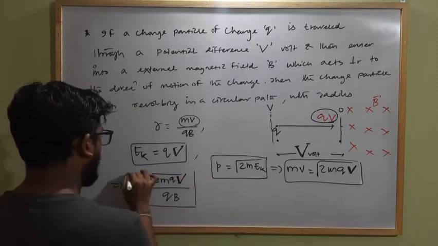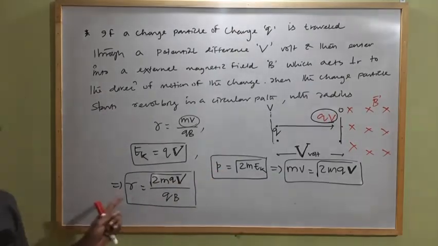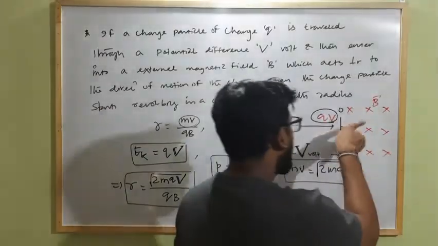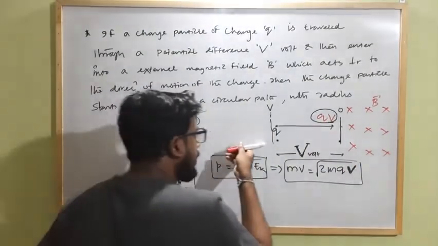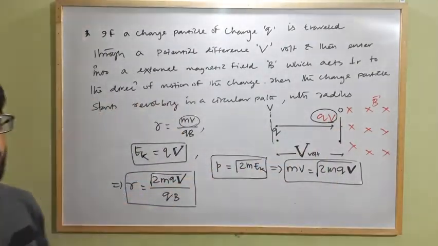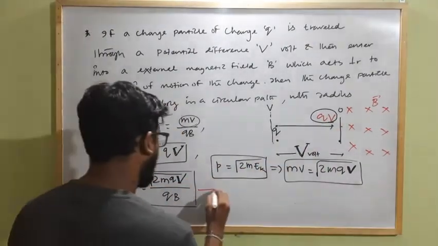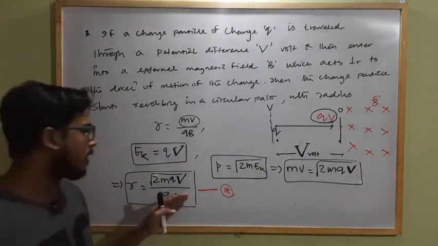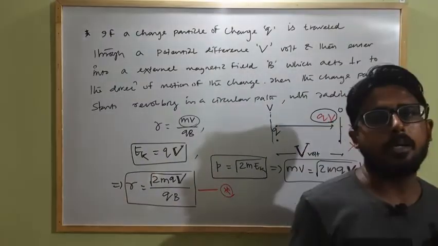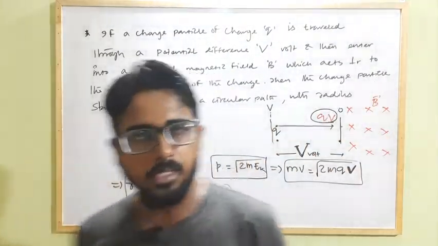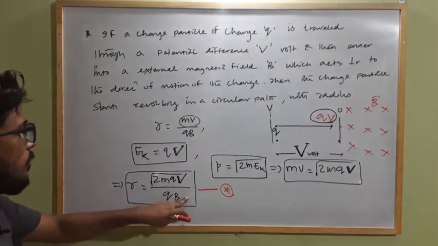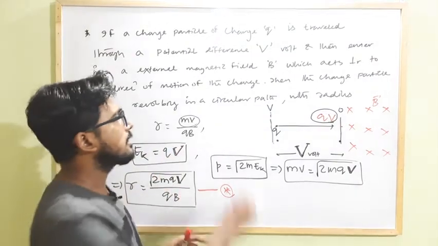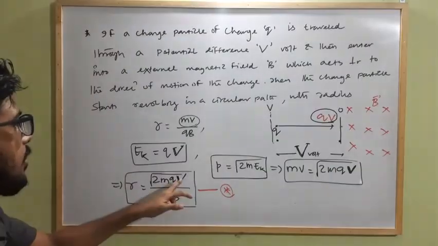This is the expression for the radius of the circular path in which a charged particle is revolving when it enters into the magnetic field after travelling through a potential difference of V volt. You have to remember this formula. It will be convenient for you to use in some numerical solutions. Clear? So this is the formula for the radius of the circular path when a charged particle is travelling through a potential difference of V volt.